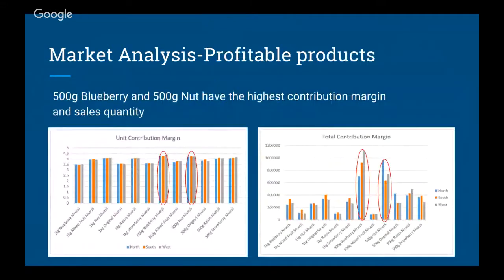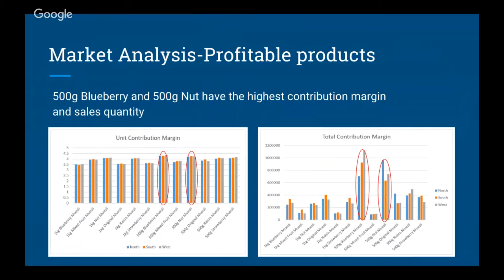For profitable products, we analyzed the total contribution margin and the unit contribution margin. As shown in the pictures, the unit profit of different products among 3 regions is quite even. 500-gram blueberry and nuts have the highest unit profit, which is more than $4 per item.